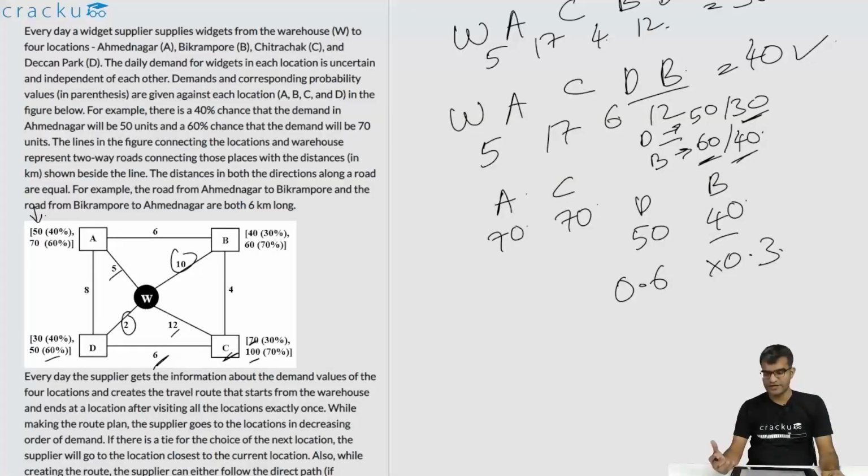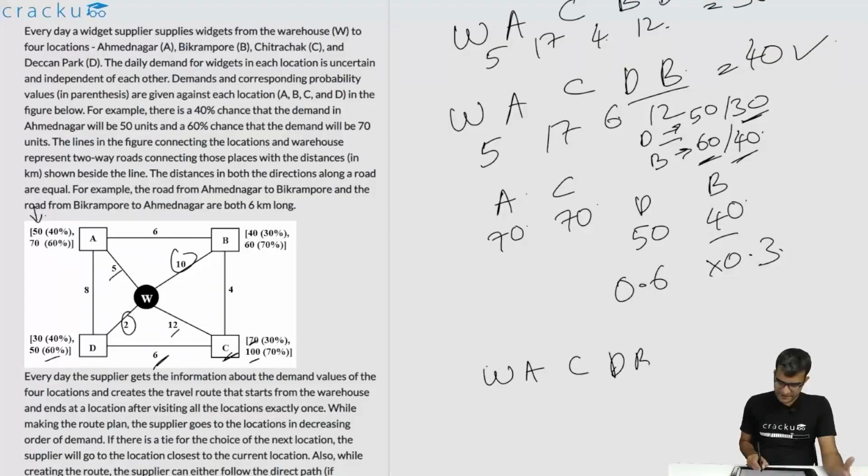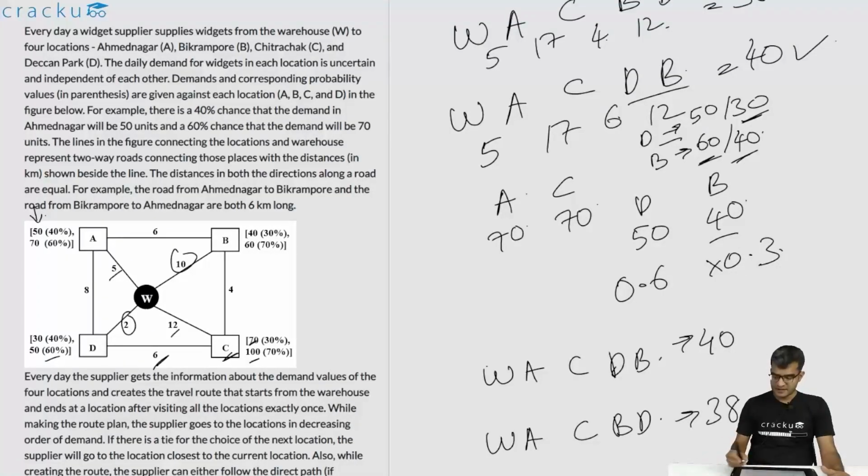Essentially, the way to look at it is that once you are given the information that A is the first city that is visited, the ordering has to be either WACDB or it will be WACBD. These are the only two options that are possible. In this particular case, it will be 40 kilometers. In this particular case, it will be 38 kilometers. The probability that it is WACDB is 0.18 and the probability that it is WACBD will be 1 minus 0.18, which is 0.82. How can you actually come to 0.82?